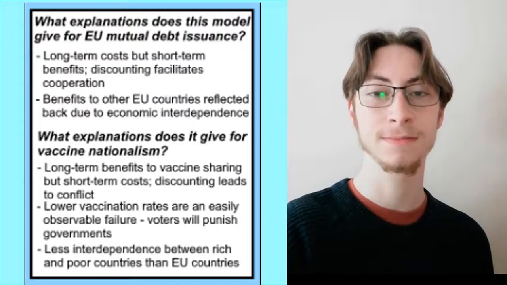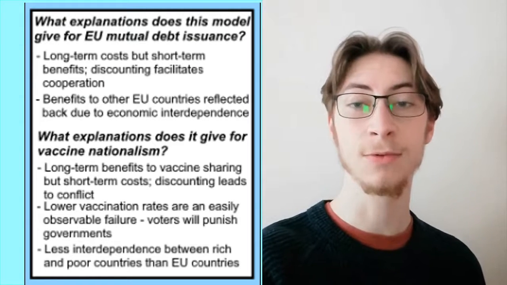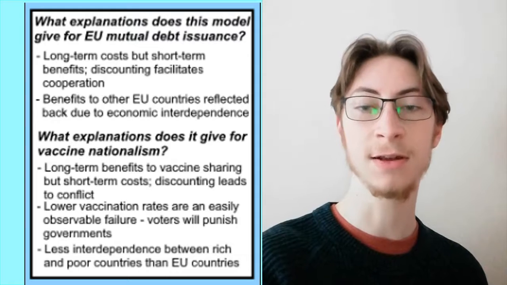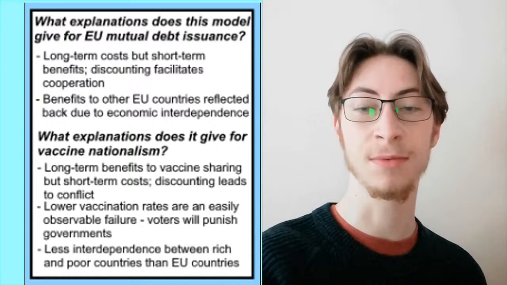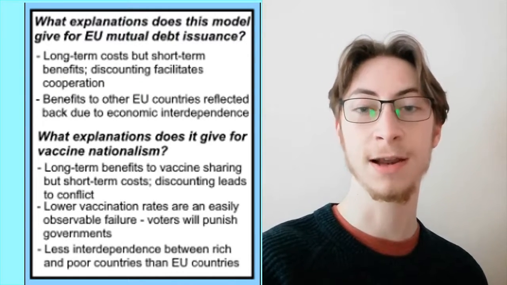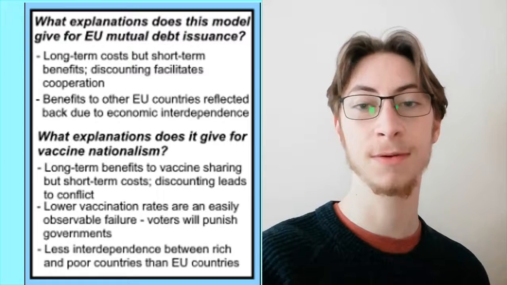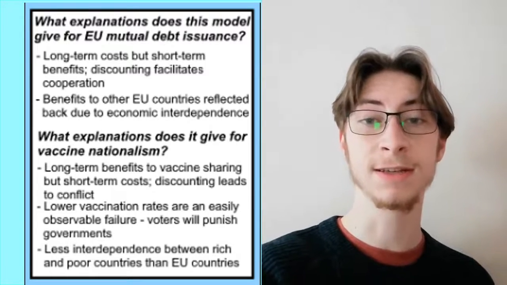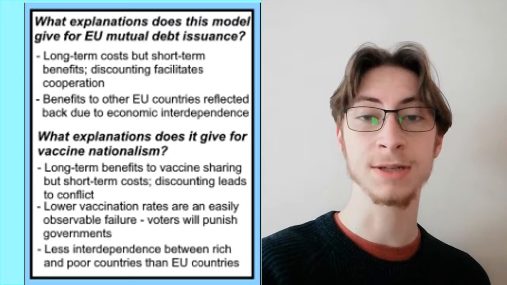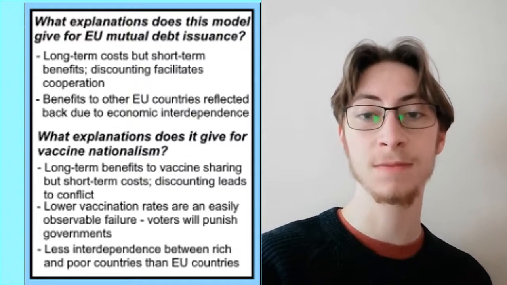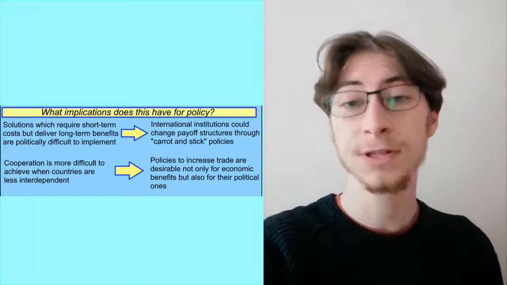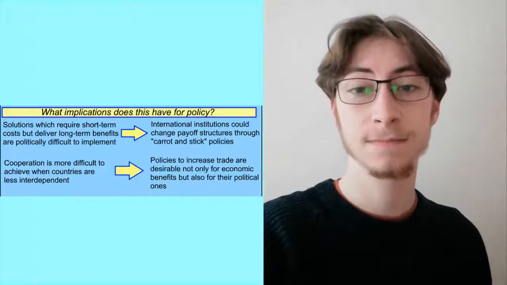With vaccine sharing, discounting works in the opposite direction, as in the long term, new variants might be prevented from emerging, but in the short term, higher levels of restrictions have to be imposed for longer. Since vaccine sharing is a global rather than a purely European policy, the positive effect of economic interdependence may not be as strong. So, what general implications does this have?